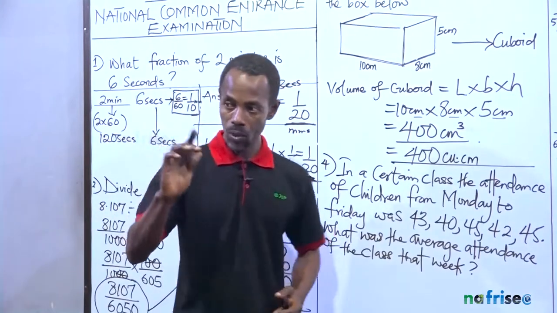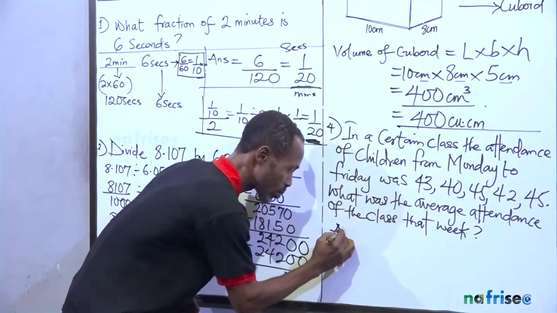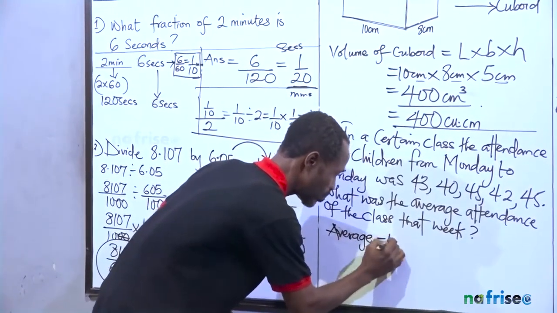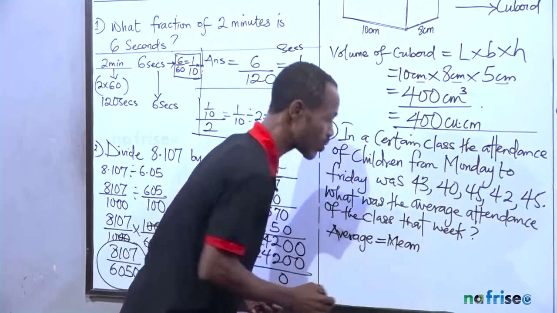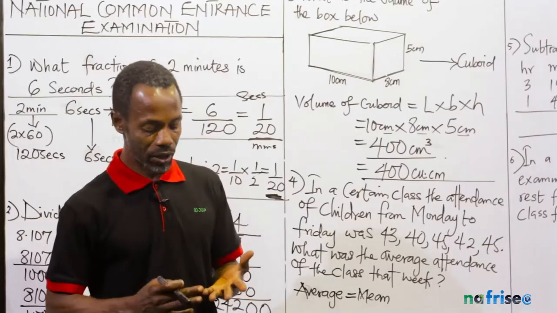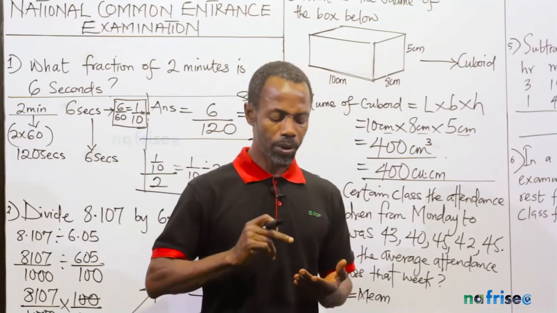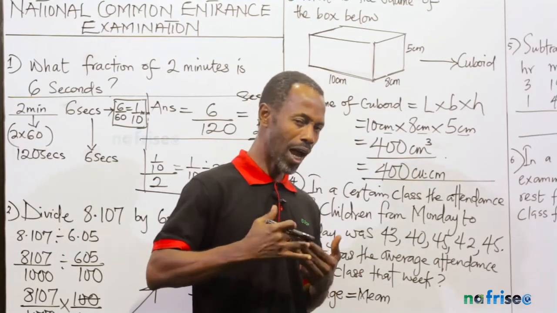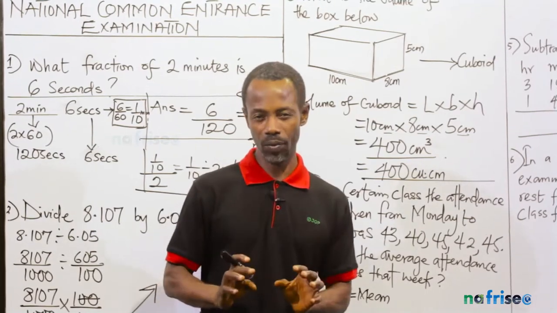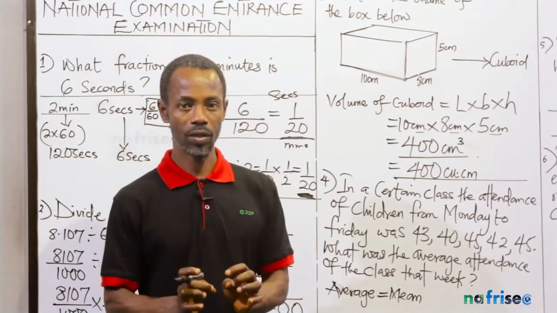Now, whenever you hear the word average, average means mean. You would have heard of it before. We have different averages. Average means mean, at least for this your level. But averages include mean, median, mode. Do not forget. Because anytime they use the word average, they term it with mean, at least for this level, because it's the most effective of the averages. It gives you a near idea of what this thing is all about.